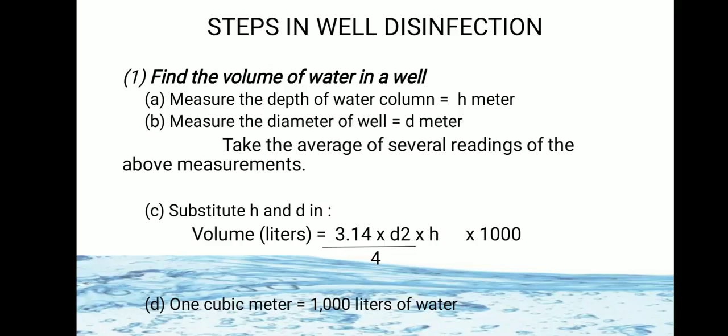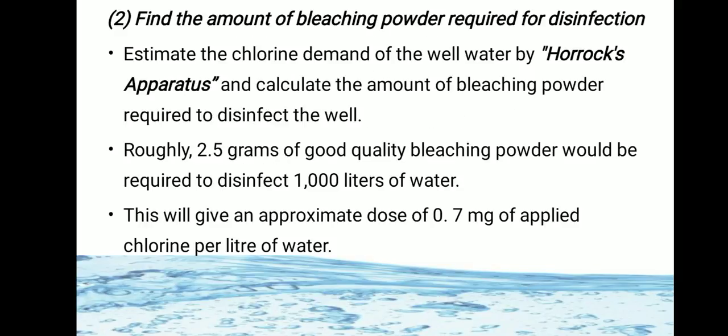First is to find the volume of water, in which first measure the depth of the water column, that is the height of the water column. Second, measure the diameter of the well and substitute it in the formula, that is volume in liters is equal to 3.14 into d square, that is diameter of the well, into h, that is depth of the water column, divided by 4 into 1000. Here 1 cubic meter is equal to 1000 liters of the water.